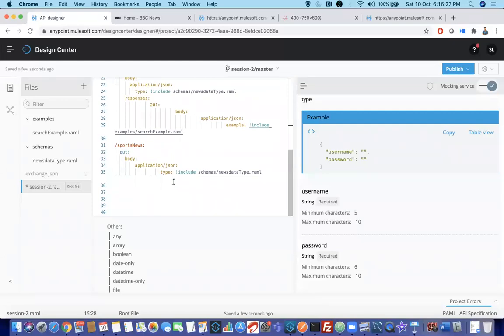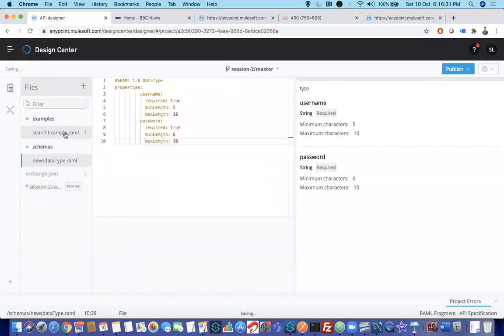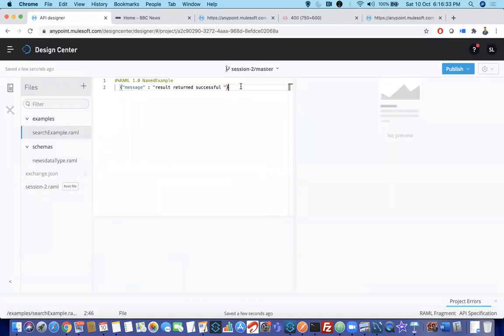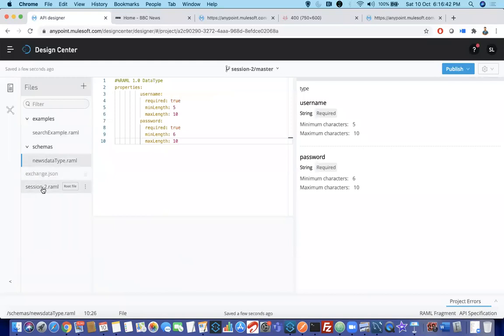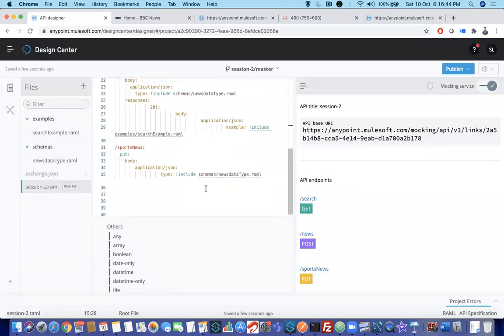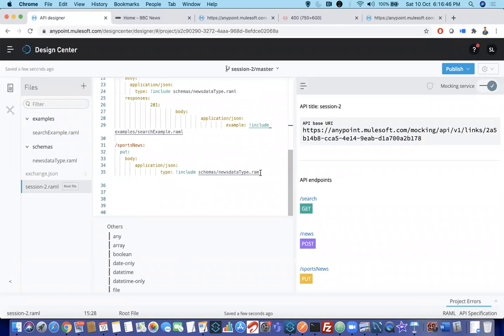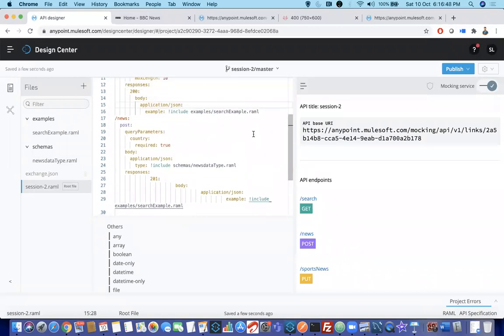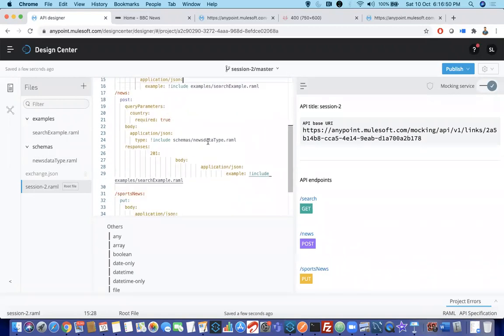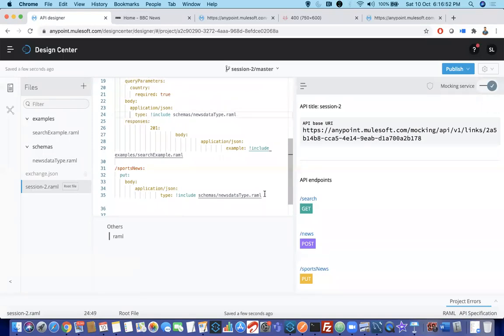Now there will be some questions where they will give you RAML and show you an example like this. What is the output of this? Then you have to answer that your output is this one, JSON. Next, instead of writing this one two times, which one? Hash include schemas. There are two times which we are using.